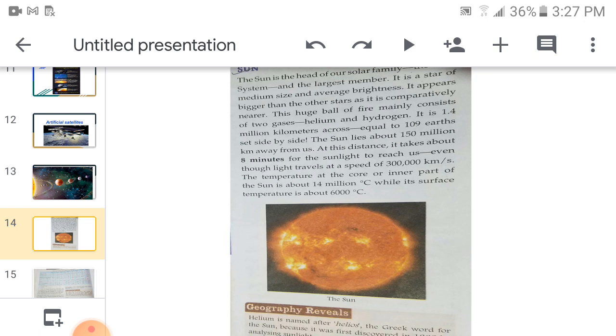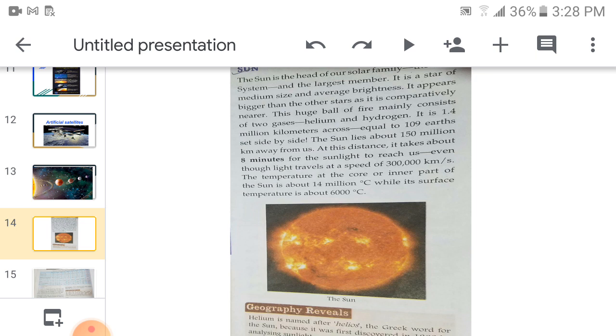Even though light travels at a speed of 3 lakh kilometers per second, it takes 8 minutes to reach us. The temperature at the core, or the inner part of the sun, is about 14 million degrees Celsius, whereas the surface temperature is 6000 degrees Celsius.